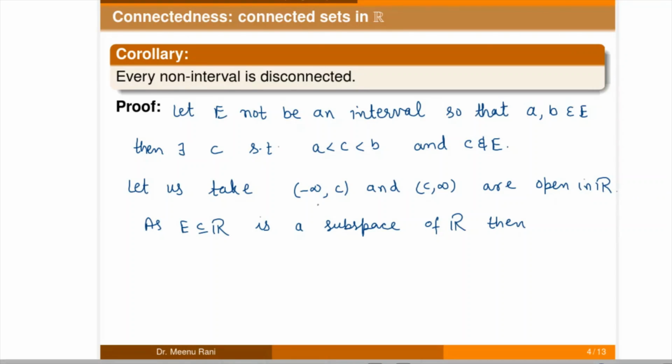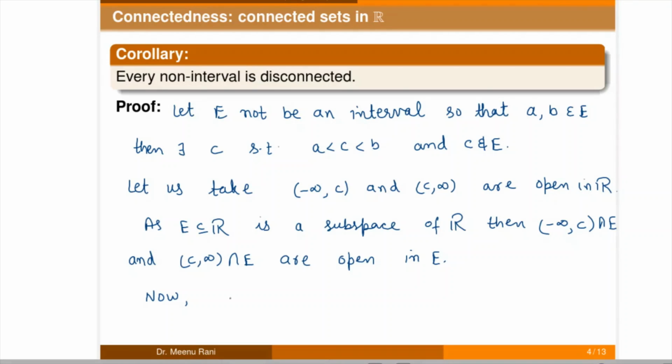Then if we take the intersection of these two open sets in R with E, so it is minus infinity to C intersection with E and C to infinity intersection with E. So these are open in E. Now it is an open set in E.